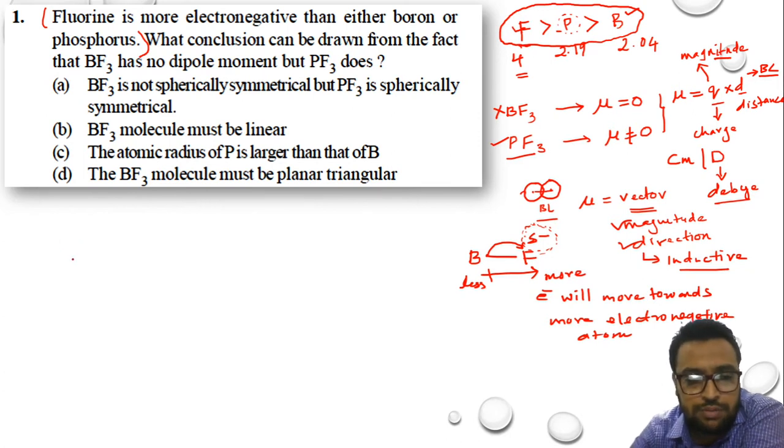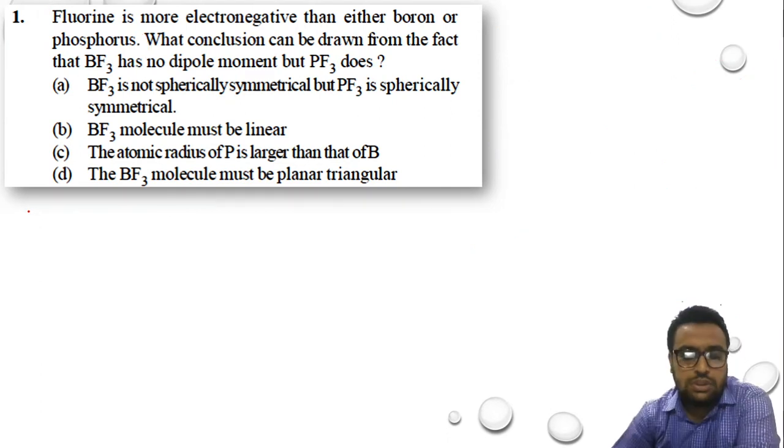So quickly we will come to the structure of boron and phosphorus. Now let us start with the BF3 molecule. Before that, we will talk about the electronic configuration of boron.